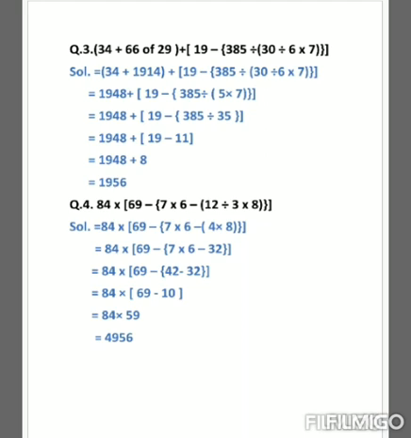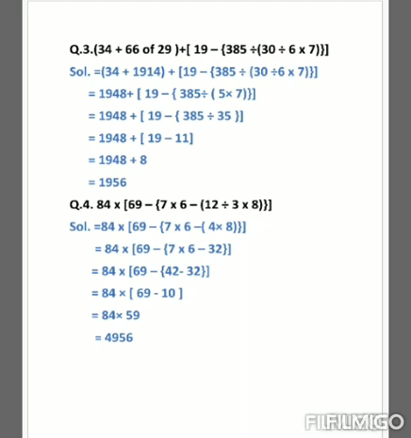Now we will solve the curly bracket, and in our curly bracket we have division. So 385 divided by 35 is equal to 11, and the rest of the expression we will write as it is in the next step. Now we will solve our big bracket, and in our big bracket we have subtraction.